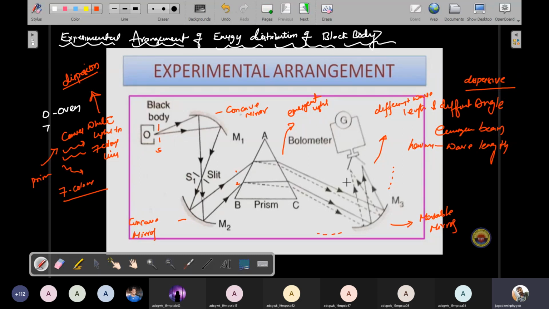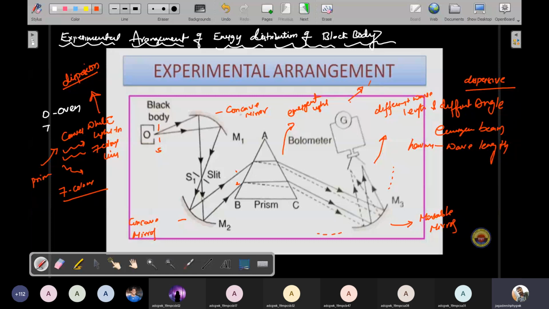Therefore, the radiation is detected by a bolometer. The bolometer is a device, and we are using it. The bolometer is connected with the galvanometer. This galvanometer shows some deflection, the deflection produced in the galvanometer G, and this deflection gives the intensity of radiation.